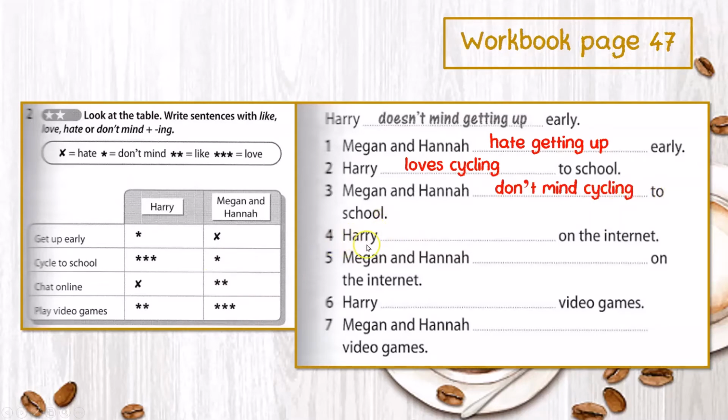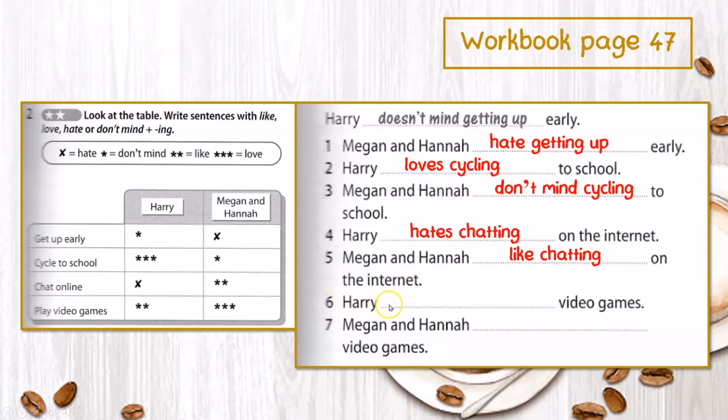As for number 4, Harry blank on the internet. It has a cross, so it means Harry hates chatting on the internet. Number 5, Megan and Hannah blank on the internet. It has 2 stars, so Megan and Hannah like chatting on the internet.